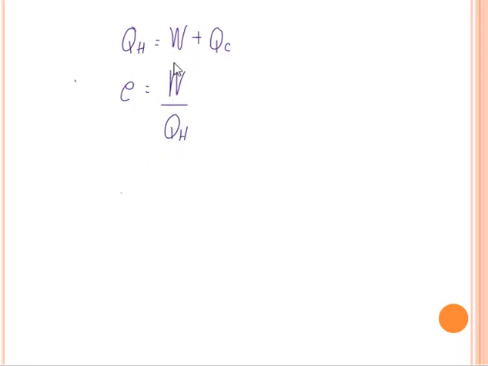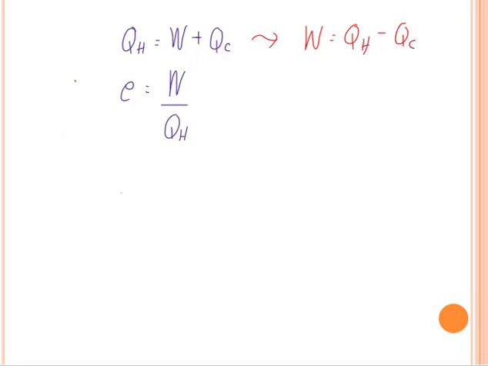Now let's derive further. Let's try to express them using QH and QC. So let's derive an equation for work based on this. We have work is equal to QH minus QC. So let's substitute that to this.